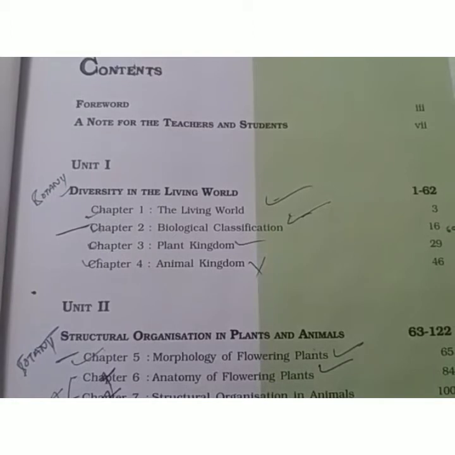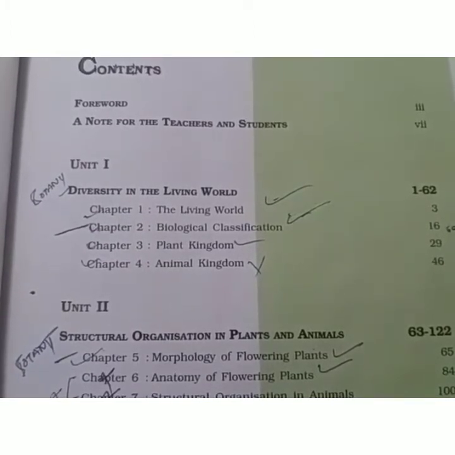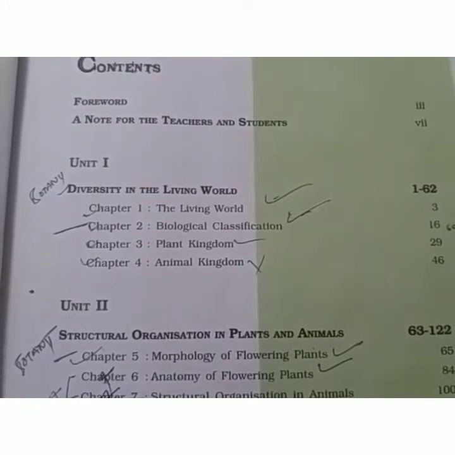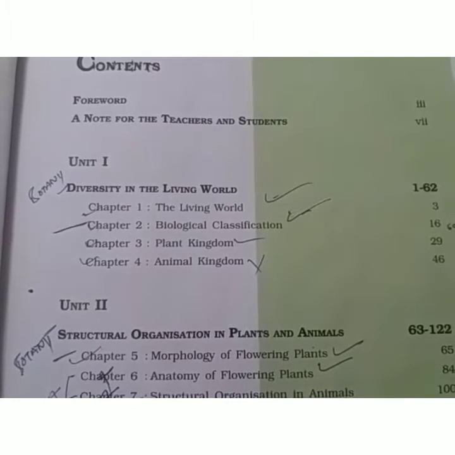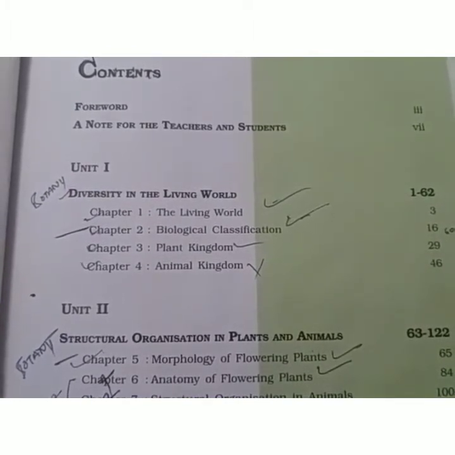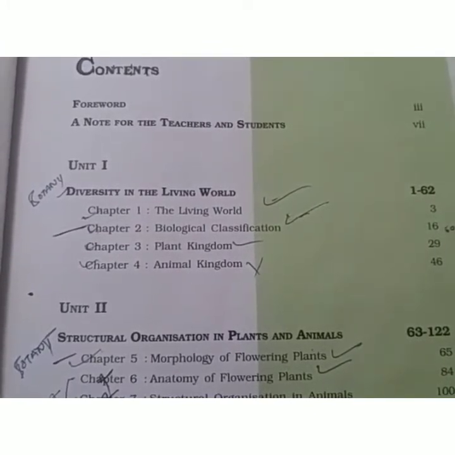The other 3 kingdoms, that is Monera, Protista and Fungi, will be discussed in chapter second, that is biological classification. Plant kingdom comprises 5 divisions: Thallophyta, Bryophyta, Pteridophyta, Gymnosperm and Angiosperm.